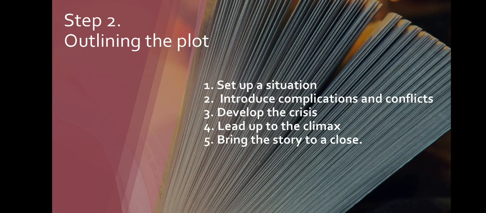She sold her beautiful hair to buy a chain for her husband's watch, because the watch didn't have a chain. So she wanted to gift that chain to her husband. She was anxiously waiting for the moment when the husband would return, and she would give the chain to him, and that would be a very good Christmas present for him. But the climax was that when the husband came, she came to know that the man had already sold his watch in order to buy combs for the beautiful hair of his wife.